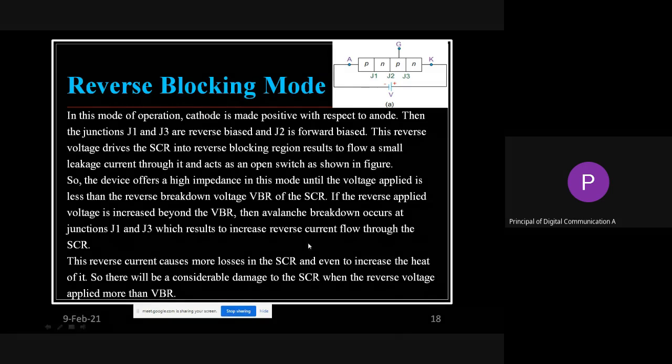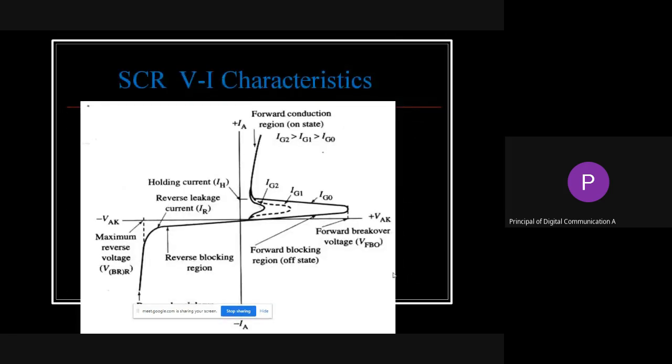So these are the three modes we have seen about this SCR. So this is the SCR VI characteristics. Just observe this diagram, the terminology, how it came and what the focus is. In the next session we are going to see it.